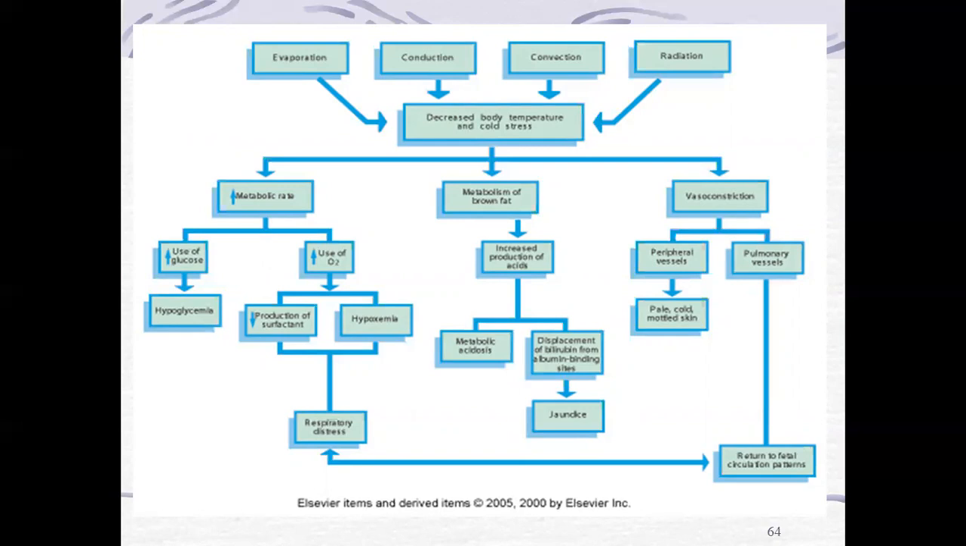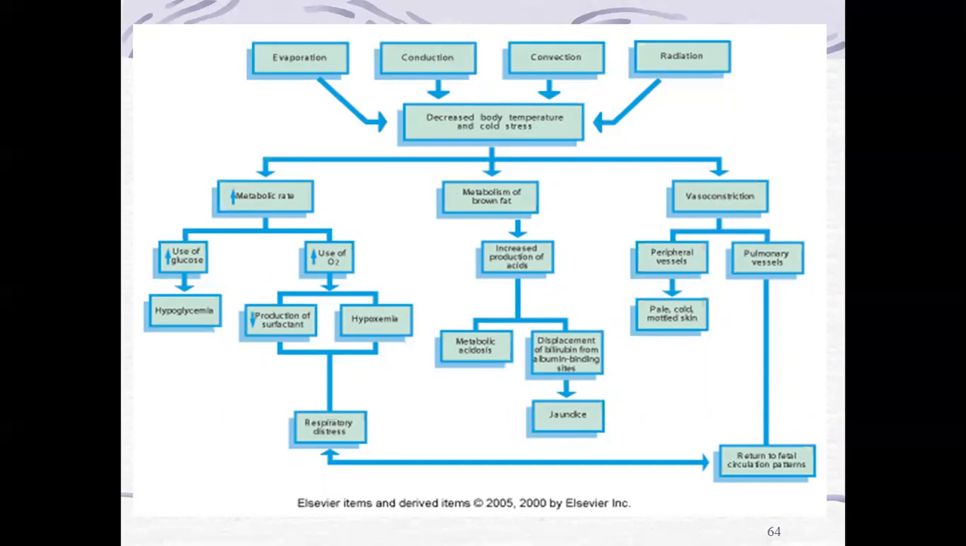They use an excess amount of oxygen. That will lead to reduced production of surfactant. On another side, that will lead to hypoxemia. This will lead to respiratory distress. Then in case of metabolism of brown fat, there is increased production of acids, because brown fat is burnt out. Then metabolic acidosis will occur, and due to the acid, the pH level will not be maintained.